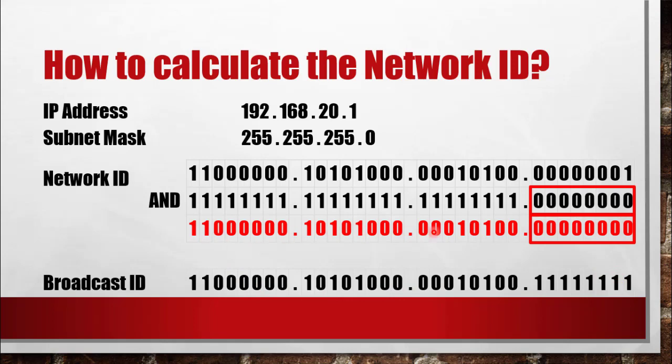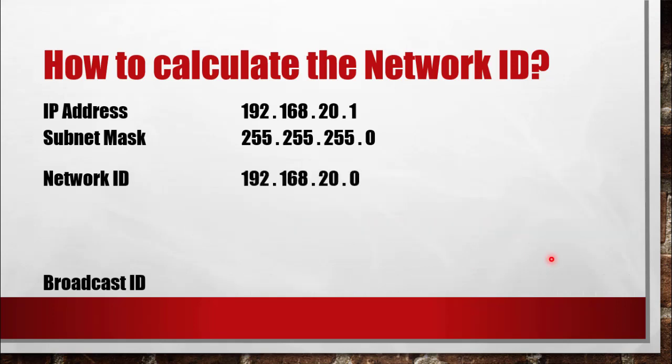If I convert them back to decimal notation, this will be my network ID 192.168.20.0, and this will be my broadcast ID, 192.168.20, and if all the ones are there, it should give me 255.